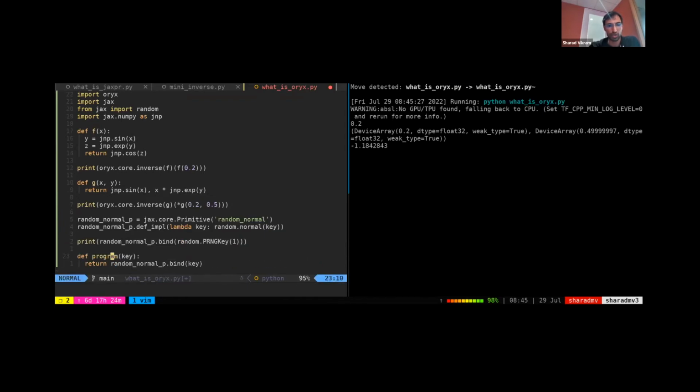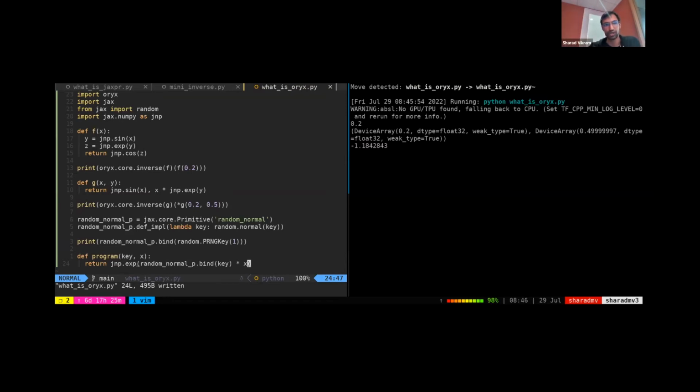And the idea is that we can do crazy things in this program. I could say give it x and then multiply it by x, or maybe I want to wrap this all in a jnp.exp or something. You can write really complex probabilistic programs just because they look like Python functions that Jax knows how to handle. Like I could JIT this function, I could take grad with respect to x. There's something super special about this function. The point is that we can stage it out to a Jaxpr, and Oryx can reinterpret that Jaxpr in interesting ways. Specifically, we want to do the basic probabilistic programming idea of taking something that's written for sampling and converting it into something that computes log densities.